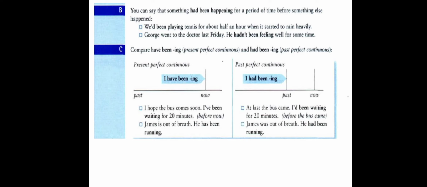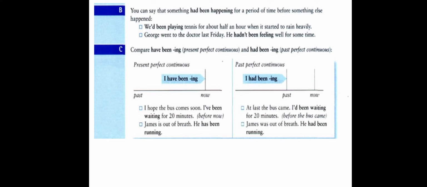In the past perfect continuous, the action extended from a past point to another past point. At the end point in the past, we use past perfect continuous. That means past perfect continuous is similar to present perfect continuous, but we speak about it after some time. We don't speak about it now.